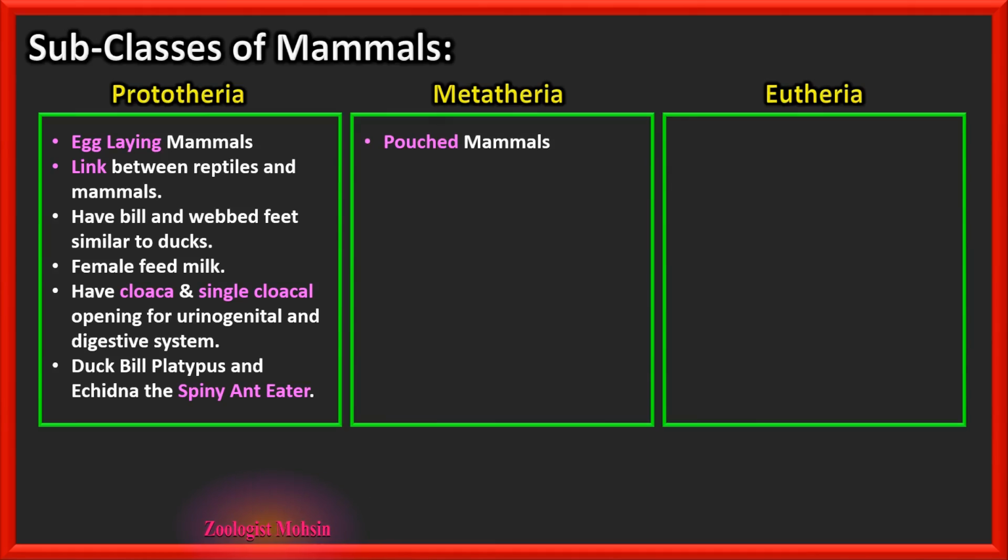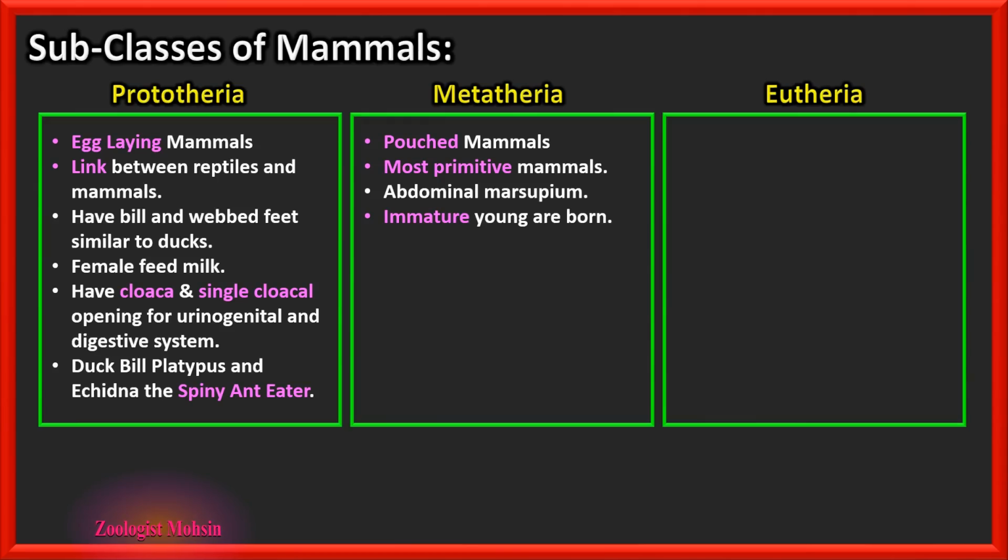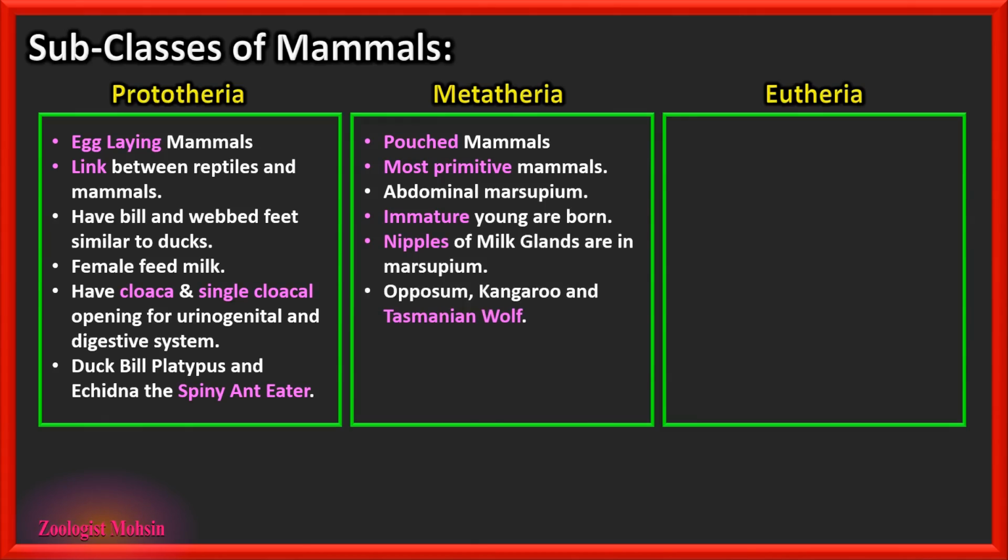Metatherians are pouched mammals or marsupial mammals. They are most primitive mammals. Please remember that most primitive mammals are metatherians. They have abdominal marsupium or abdominal pouch. They give birth to immature youngs, and those immature youngs live in the marsupium until they are fully developed. Nipples of milk glands are present in the marsupium. Now examples are opossum, kangaroo and Tasmanian wolf. So Tasmanian wolf here is to remember, please, it is a metatherian and has a pouch.